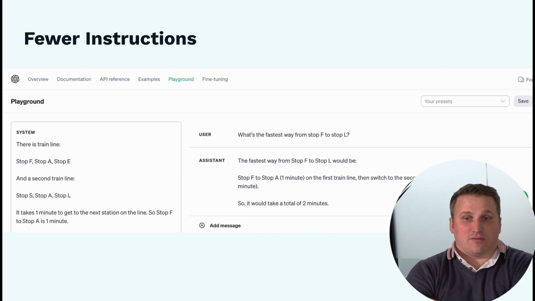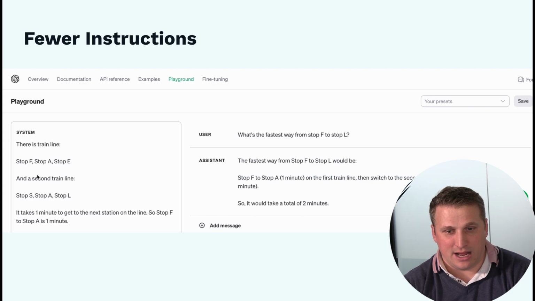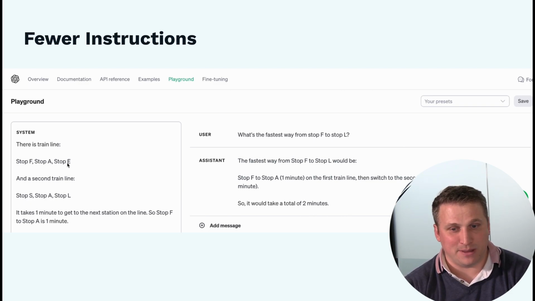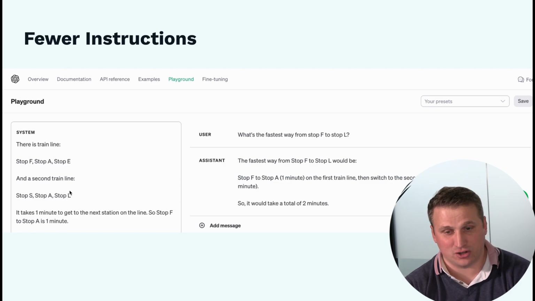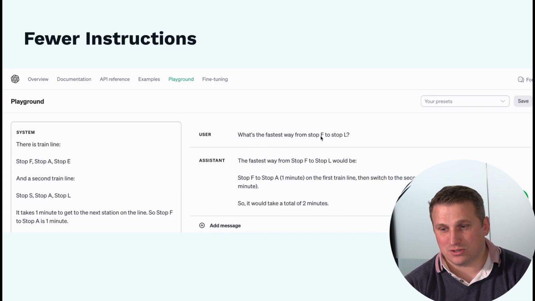Here I've got a simple example of a train line. There's stop F, stop A, and stop E on one line, and then stop S, stop A, and stop L on a second train line. It takes 1 minute to get from one station to the next, so stop F to stop A is 1 minute. Then we ask, what's the fastest way from stop F to stop L? We can see the fastest way is to go from stop F to stop A, and from stop A to stop L. So 2 minutes. Perfect.